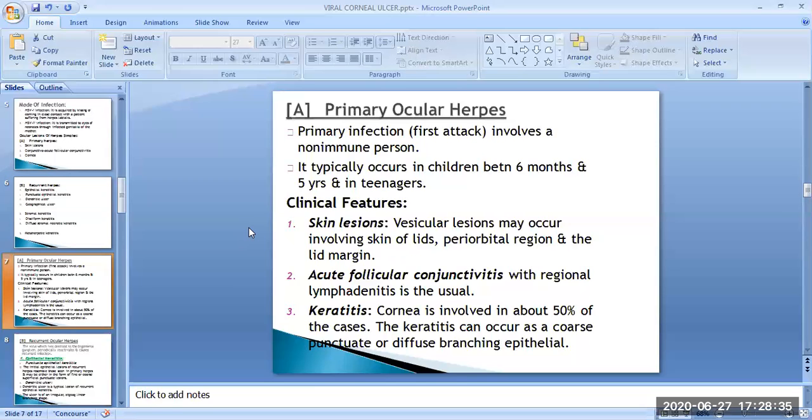Second, the acute follicular conjunctivitis with regional lymphadenitis is the usual and sometimes the only manifestation of the primary infection. Third is the keratitis. Cornea is involved in about 50% of the cases. The keratitis can occur as a coarse punctate or diffuse branching epithelial keratitis that does not usually involve the stroma. Primary infection is usually self-limiting, but the virus travels up to the trigeminal ganglion and establishes the latent infection.